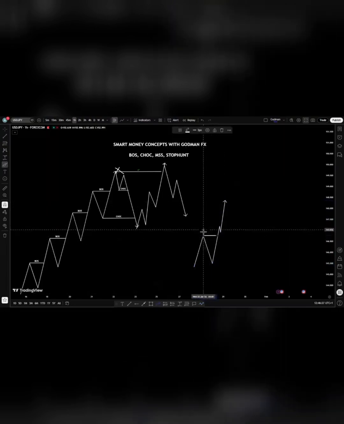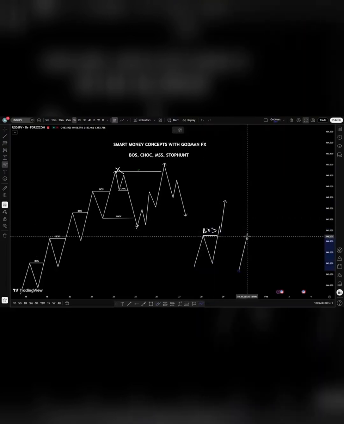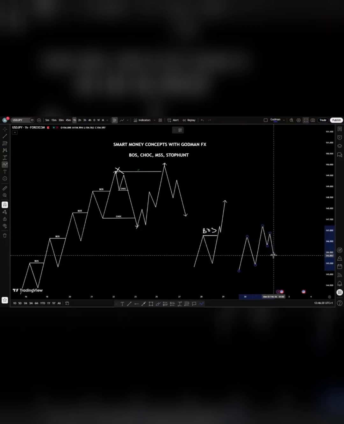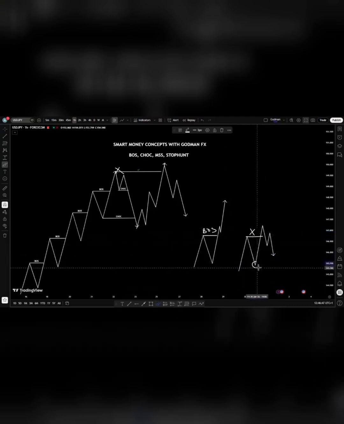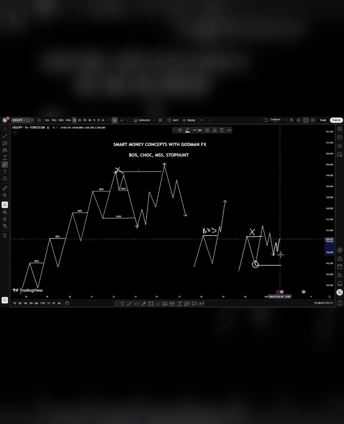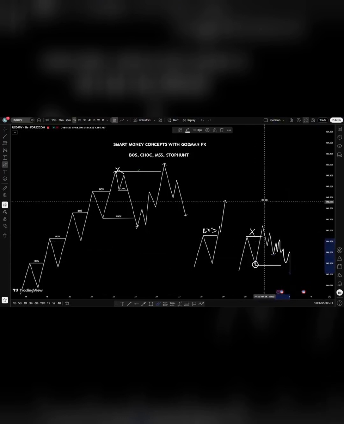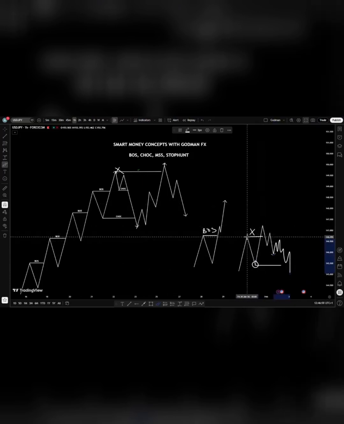But in an instance where price trades above that swing point and immediately begins to reverse, that tells you that this is a stop hunt, and there's a high probability that that demand that sponsored that stop hunt is now available as liquidity. Price is going to come back and take out that demand because the demand failed to break structure to the upside. It only sponsored price to sweep the previous swing high.